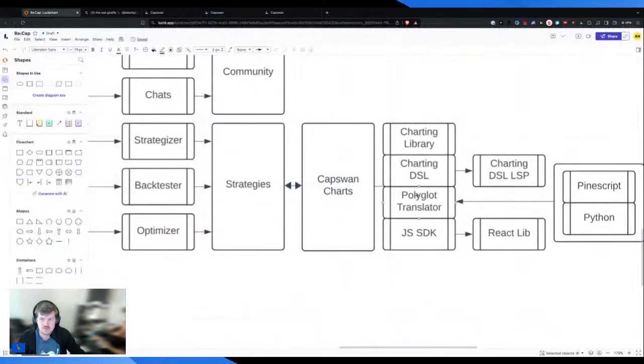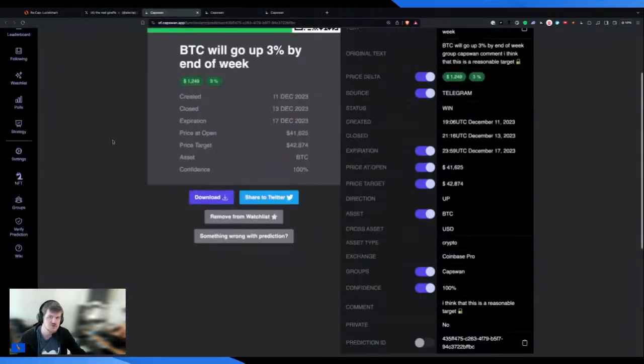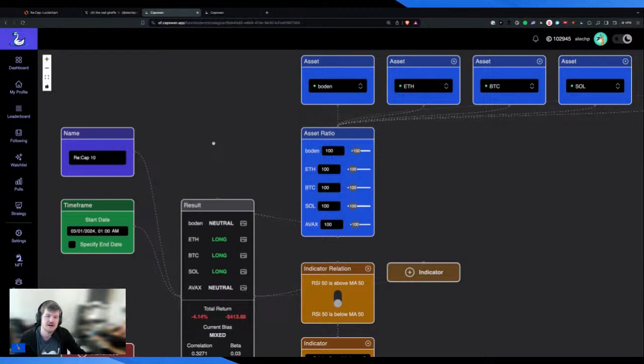This little piece right here that we're talking about is really key, where you can take anything you have, use it inside of CapsOne, and then run. If you don't want to use this anymore, you have the freedom to leave. We don't want you to be here if you don't want to be here. That's a bad experience for both of us. So the Strategizer is really just one step in that direction, and that's why I'm excited about this.